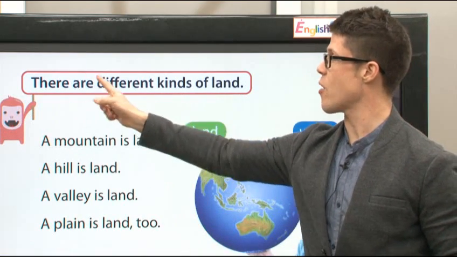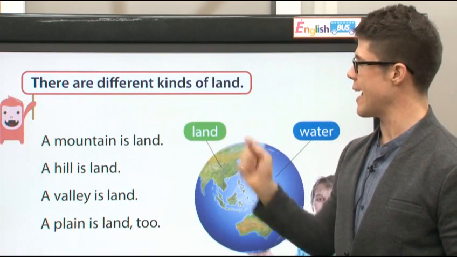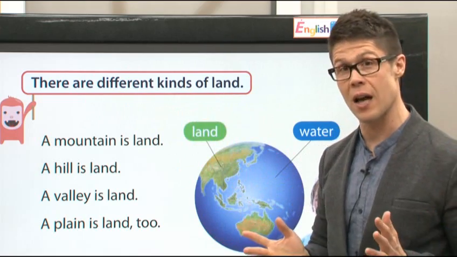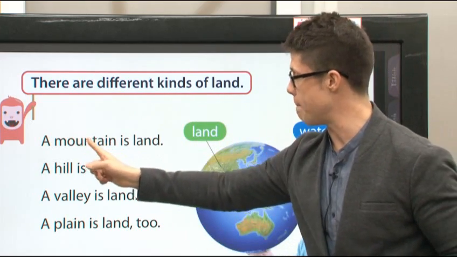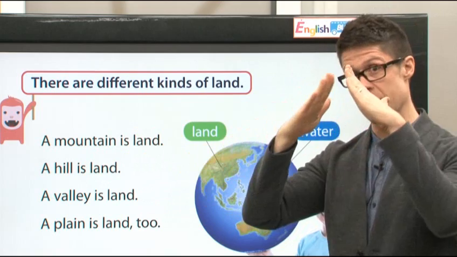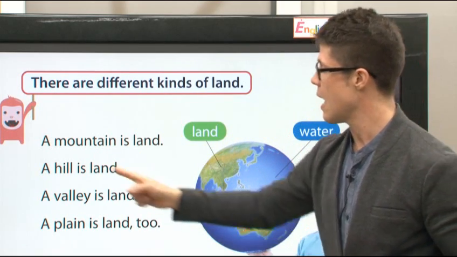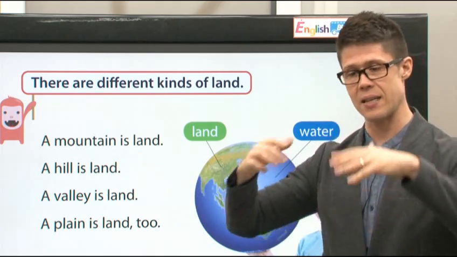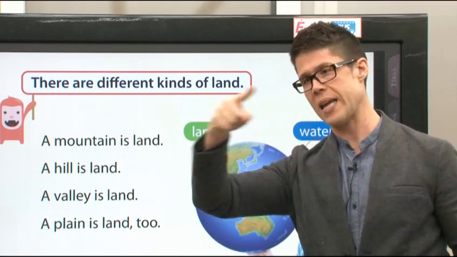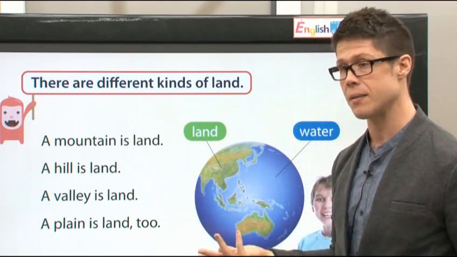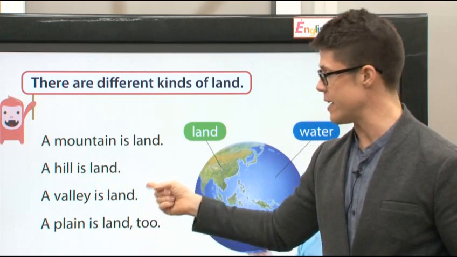Now, there are different kinds of land, okay? There are many different kinds of land. A mountain is land. Remember, we talked about a mountain. A hill is land. This is a hill, right? A valley is land.